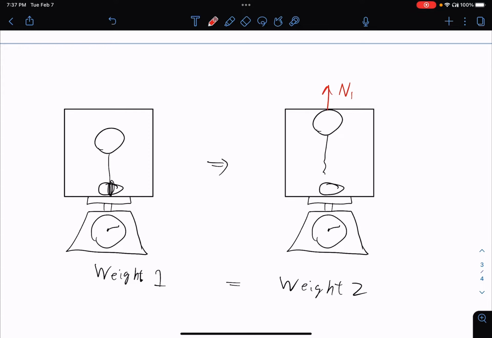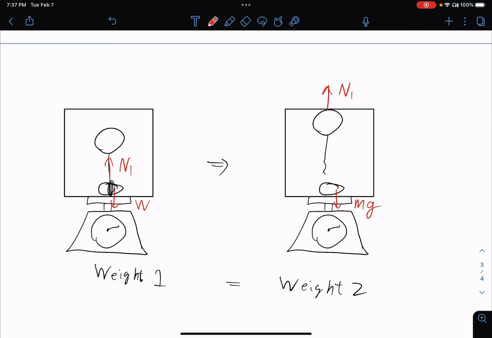rock has another force that is going down, which is m rock g. Let's just call it mg. And when the balloon is tied with the rock, the weight that the rock gives to the floor of the box will be smaller, because the balloon is now pulling on top with the force m1.